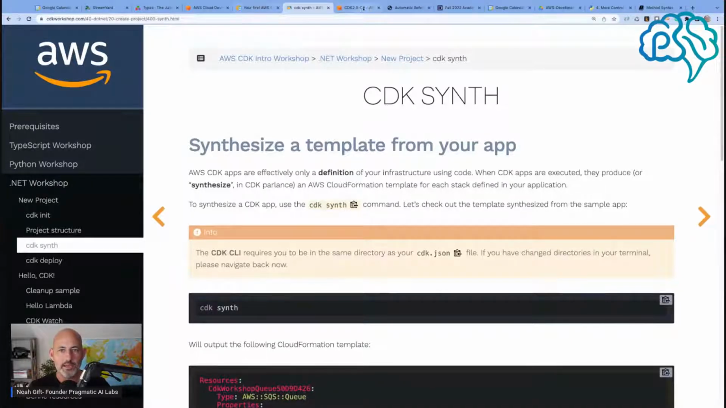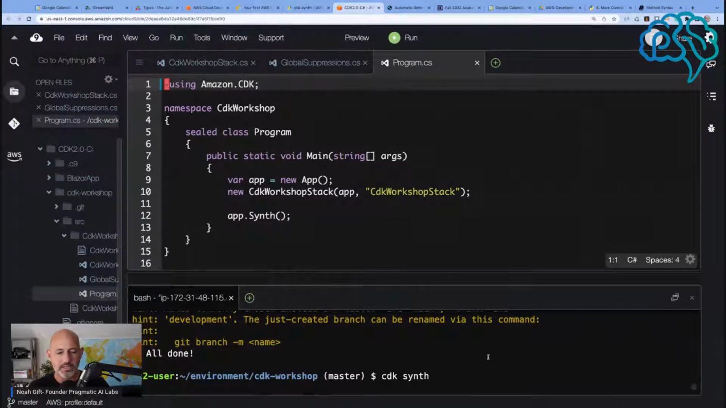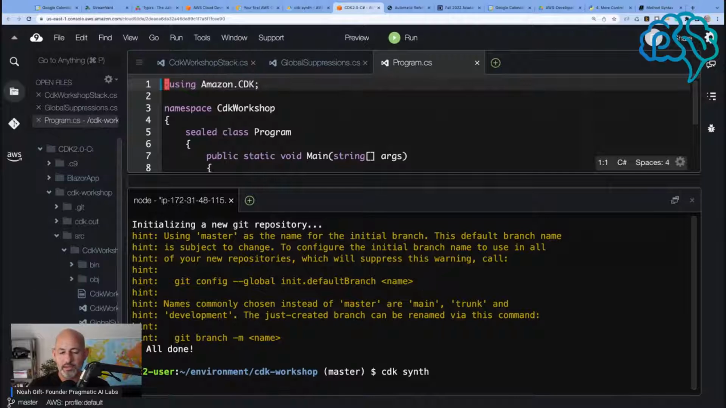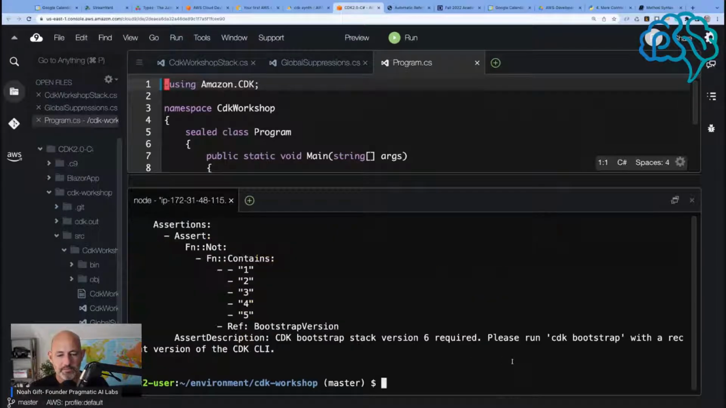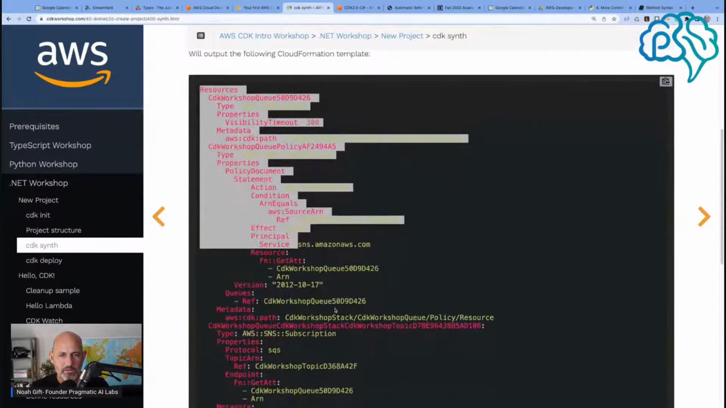So let's go ahead and run that. CDK synth, and this should essentially create the CloudFormation template for us. It's definitely doing something. It's thinking. Okay, that's a good sign. It looks like it worked. And then you can see it created all this stuff, a CloudFormation template.